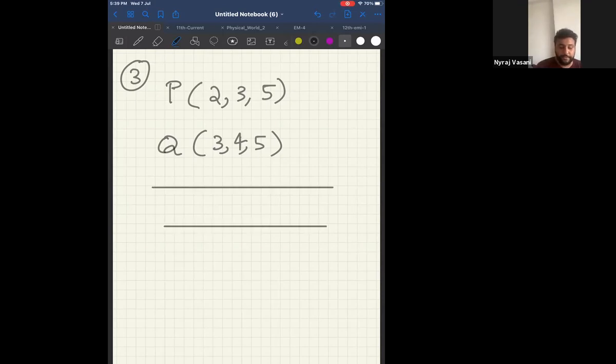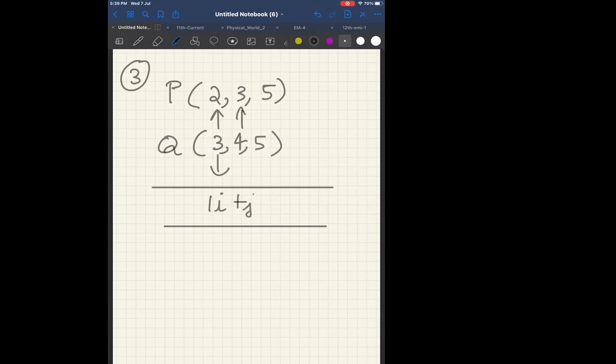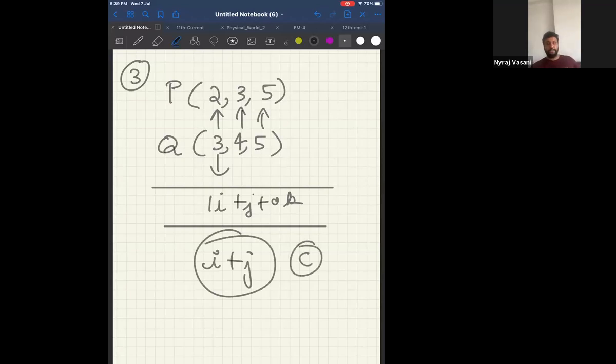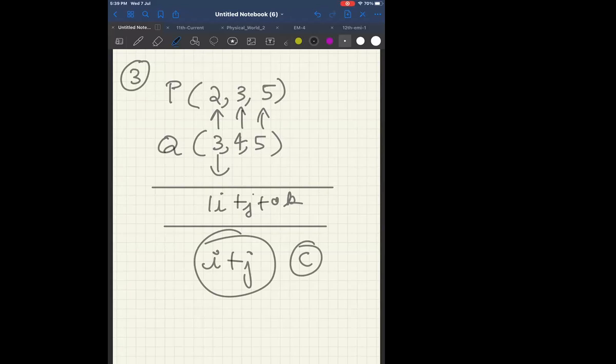So 3 minus 2 will be 1 along x-axis, 1i. 4 minus 3 will be again 1, plus 1j or only j, and 5 minus 5 will be 0, therefore 0k. Therefore the answer will be i plus j. Option C is matching.